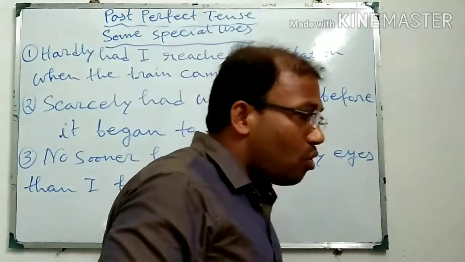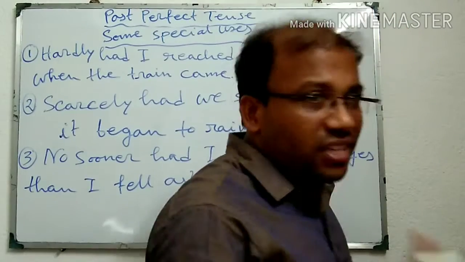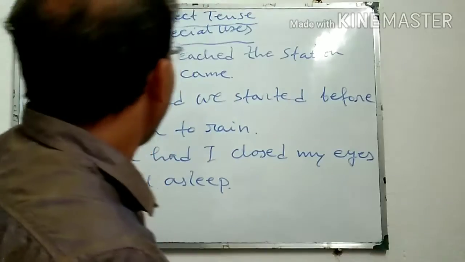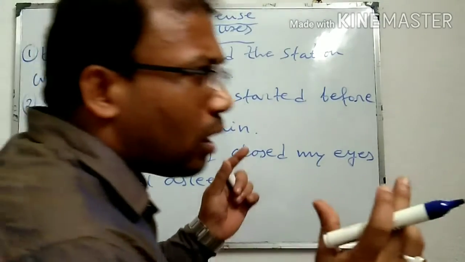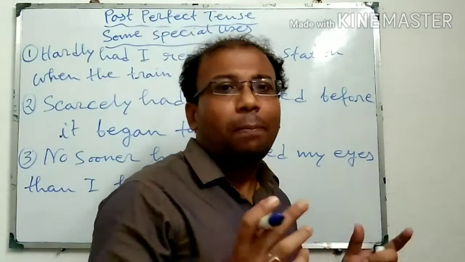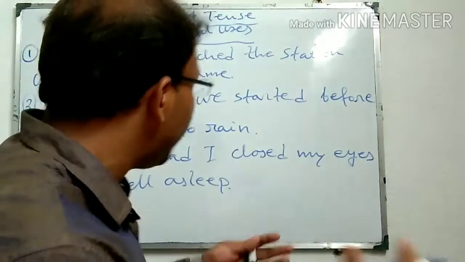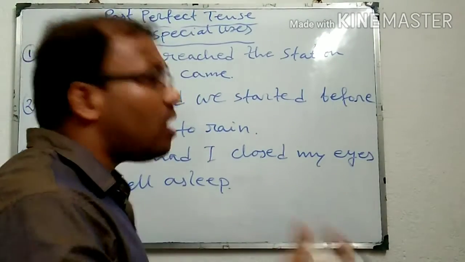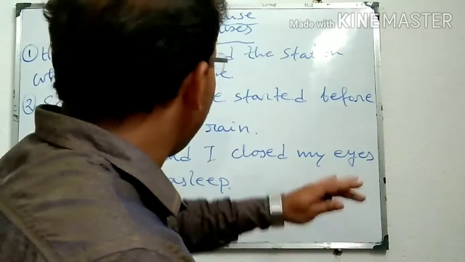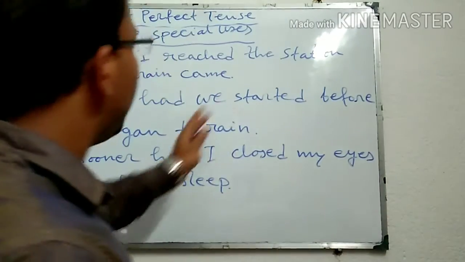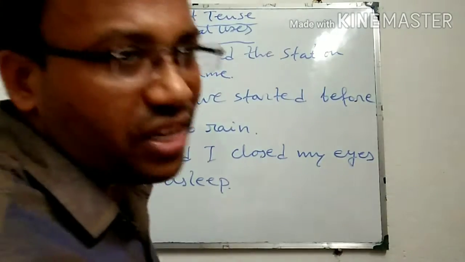And to express this idea, the second event occurs just immediately after the first event.